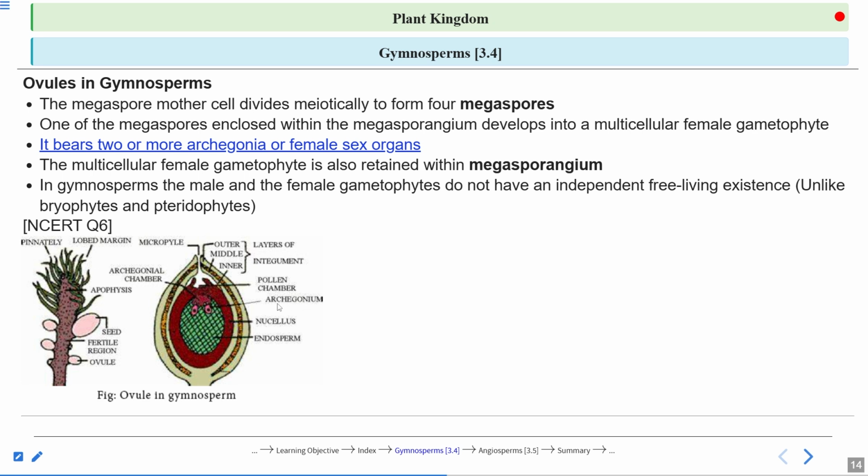And what you see, this is the archegonium, the female sex organ. When the pollen grain comes and gets attached here, it germinates, and the male gamete reaches here, and the process of fertilization occurs here, right? So this is the ovule of the gymnosperm, which is different from the angiosperm in the absence of any wall-like covering. So the ovule is naked. The ovule is naked.